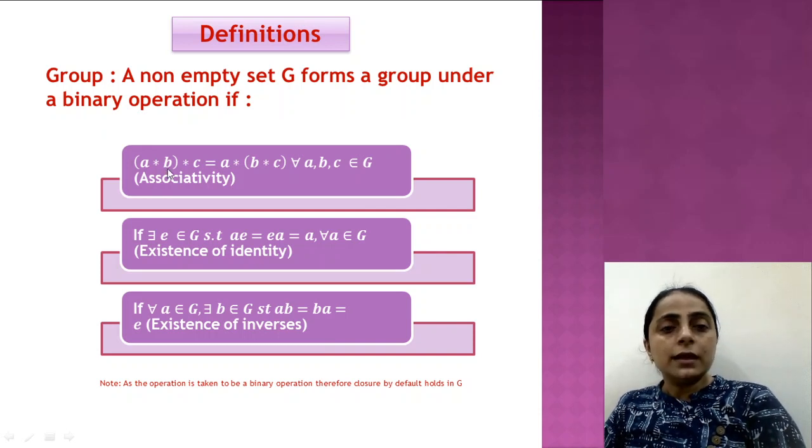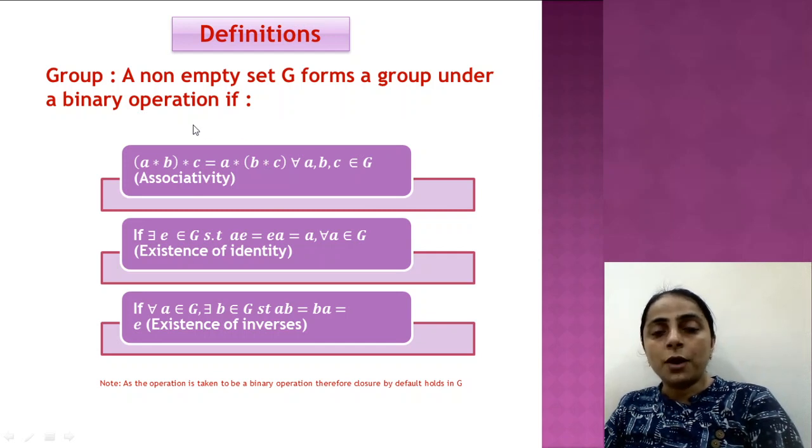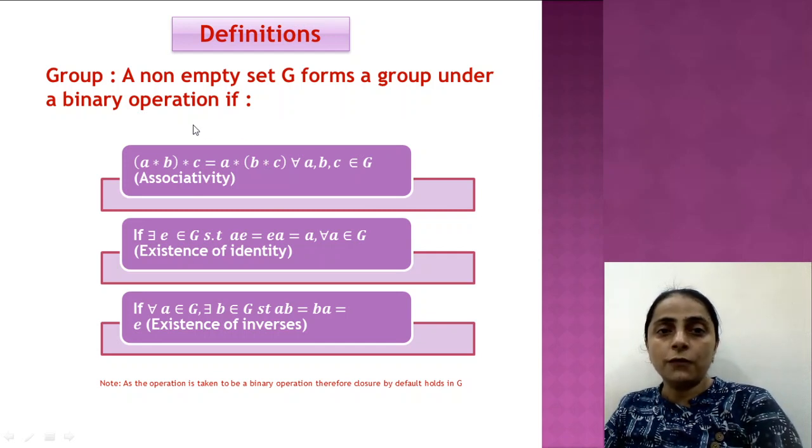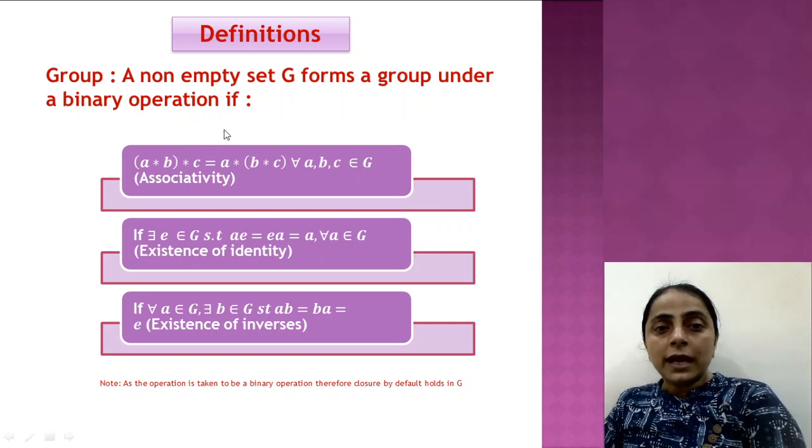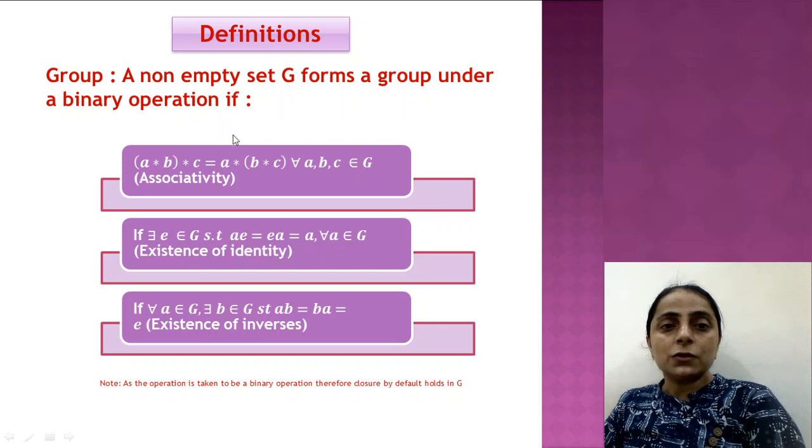Otherwise, along with these three properties, we need to check one more property, which is closure of G with respect to this operation. So in that case, we'll first of all check that for every pair A, B in G, the element that results by the association of those two elements under this binary operation